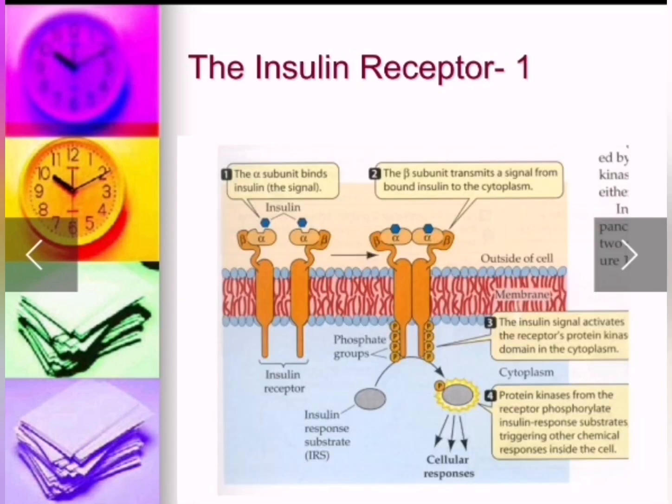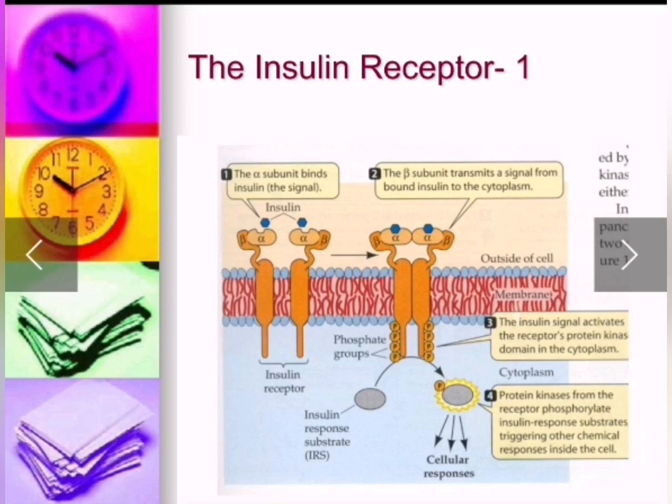Another example is the insulin receptor. The alpha subunit binds insulin, the signal. So the insulin is the signal. Then the beta subunit transmits a signal from bound insulin into the cytoplasm. Then the insulin signal activates the receptor protein kinase, which is a domain in the cytoplasm. Fourth, protein kinase from the receptor phosphorylates insulin response substrate, triggering other chemical responses inside the cell.